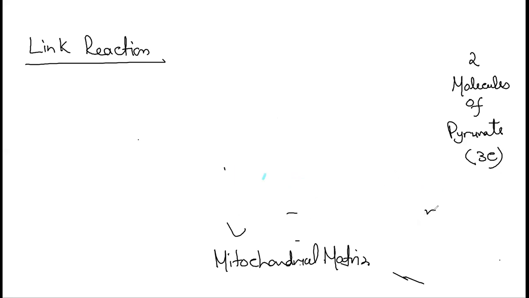Now remember that in glycolysis, the two molecules of pyruvate were produced. Now, two molecules of pyruvate, when transported inside the mitochondrial matrix, each pyruvate molecule enters into a separate link reaction, right?